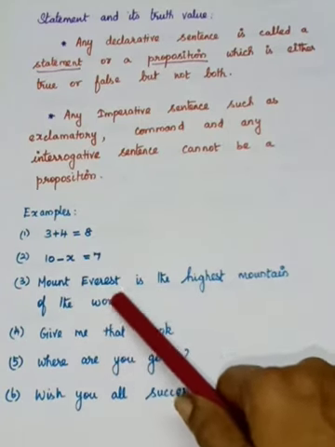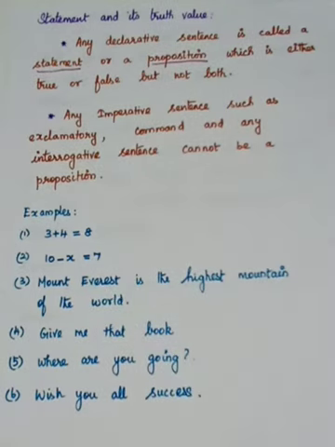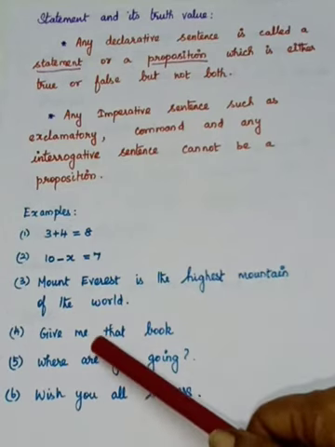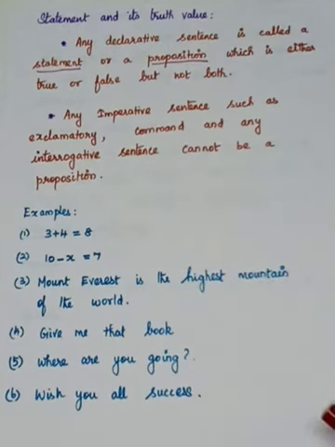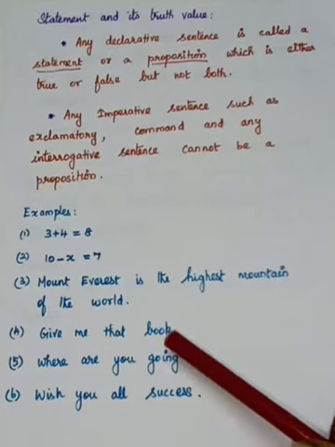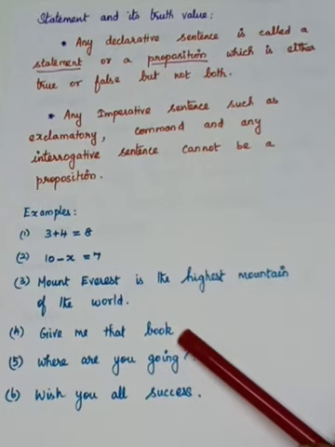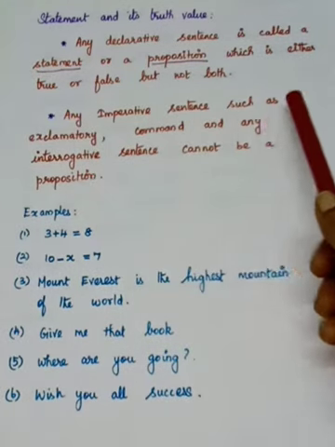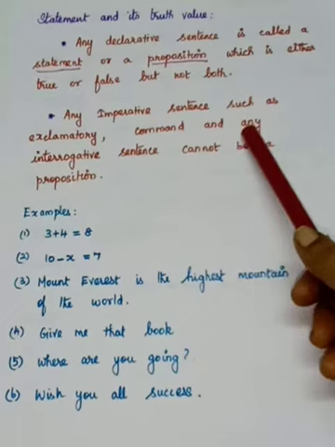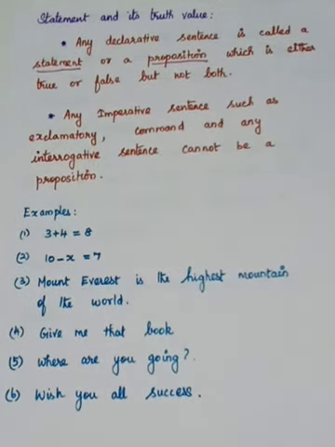Third one, Mount Everest is the highest mountain of the world. This sentence is true. So therefore it is a statement, a proposition in maths. Now, give me that book. It is a command. We can't say it is true or false. So therefore, it is not a statement, it is not a proposition. That's why I have said any imperative sentence, such as exclamatory or command, and any interrogative sentence cannot be a proposition or mathematical statement.